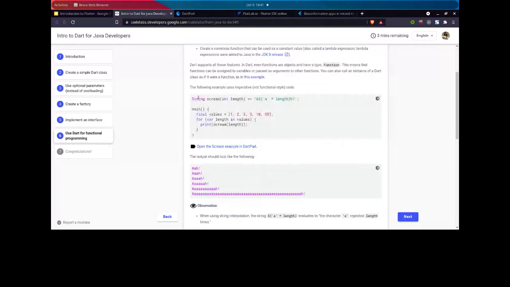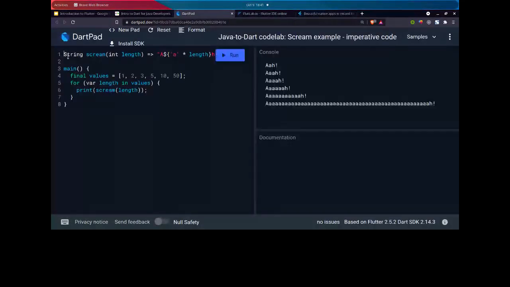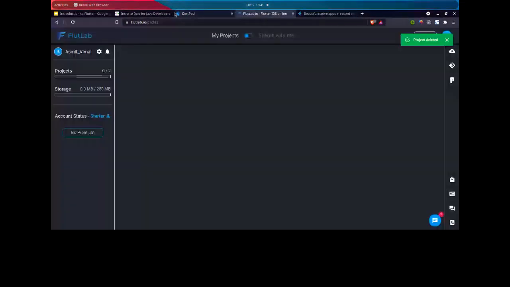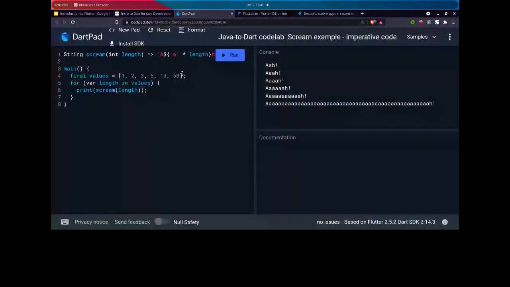Like here you can see we have created a scream function which takes a length and we just get this output. Let me open it in the notepad. So here we have values, and for each value we have a function known as scream, and it prints the number of a's, and then we have an interpolation sign which indicates that this small a has to be repeated along with the size of length.